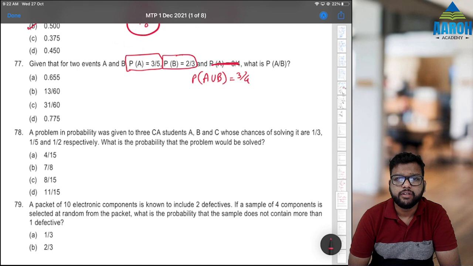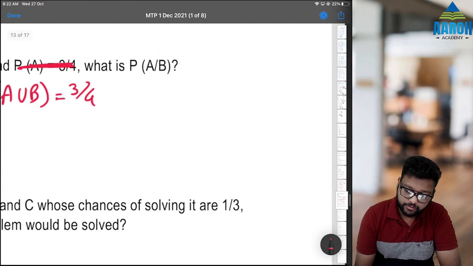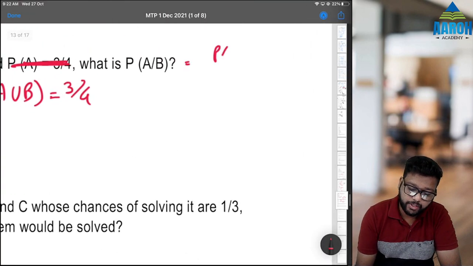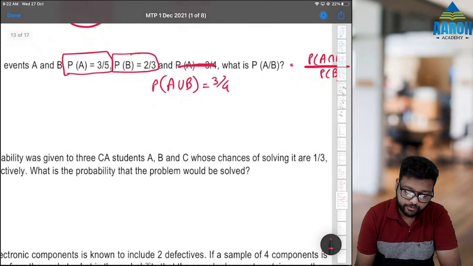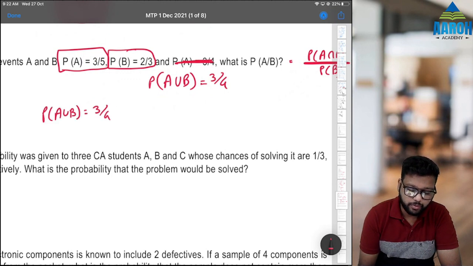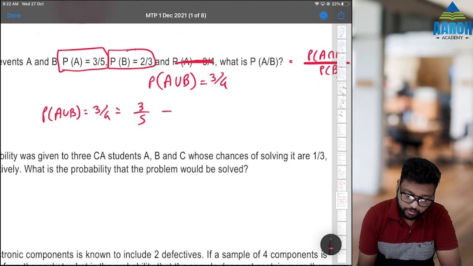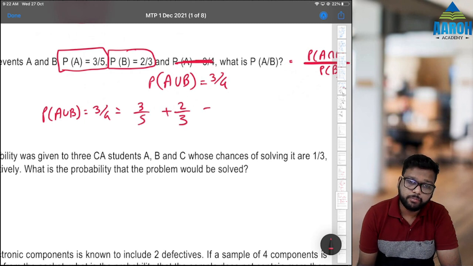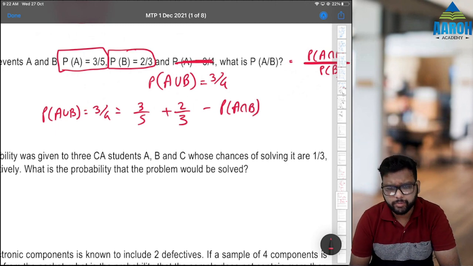Okay, we'll find. The formula for A given B is P of A intersection B upon P of B. So we'll need intersection for this. We know that P of A union B, which is 3 by 4, is equal to P of A plus P of B minus P of A intersection B. So P of A intersection B will be what?